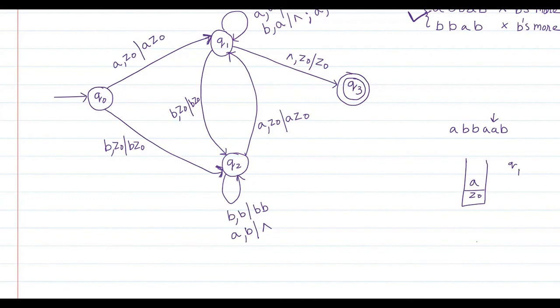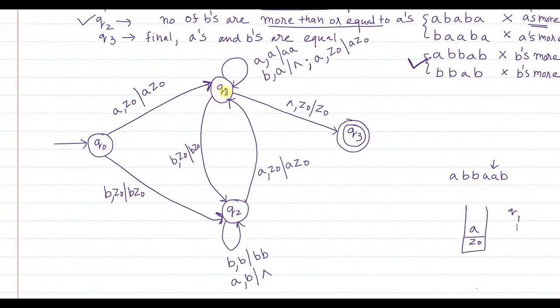Fine. So you see, you are in Q2 state. Now an extra A is encountered in Q2 state, and you have moved to Q1 state. Now in Q1 state, what is happening? After pushing the A, the pointer is going to the right.